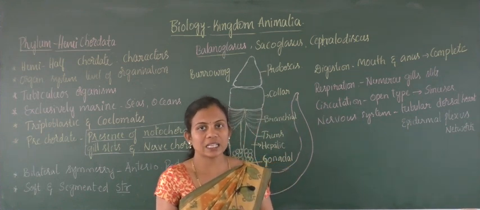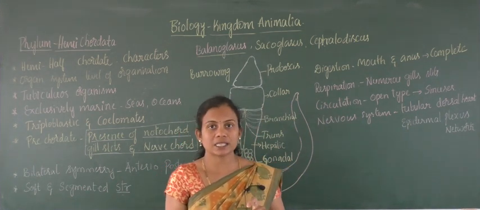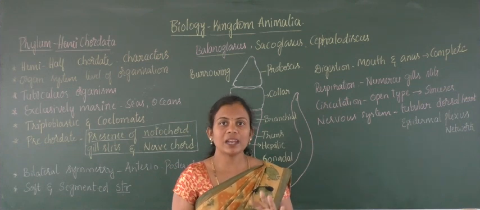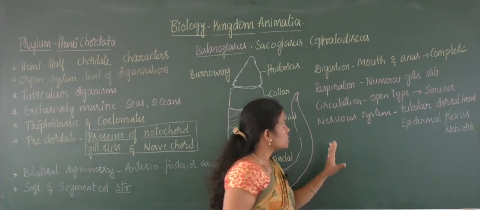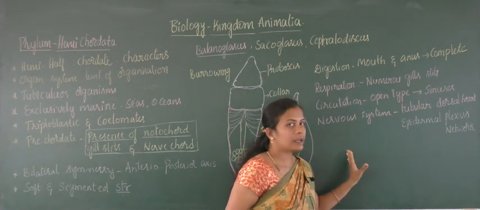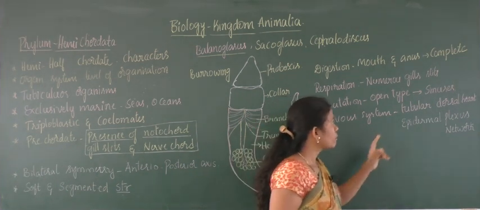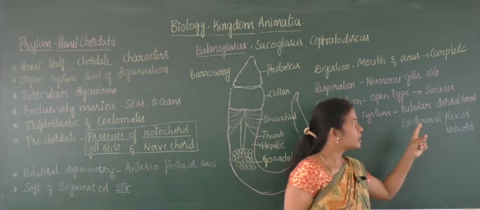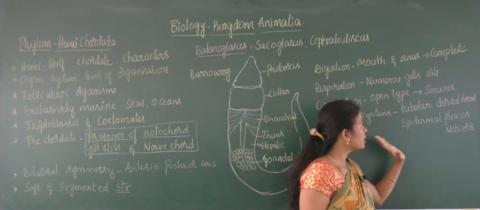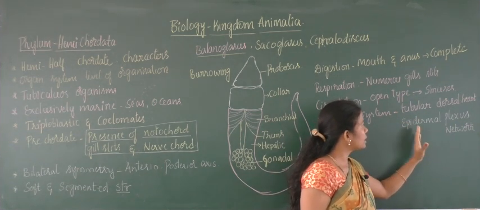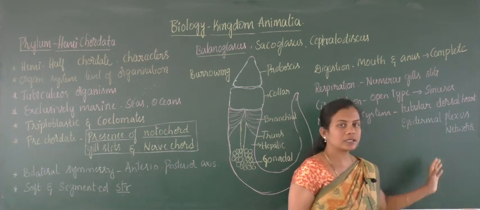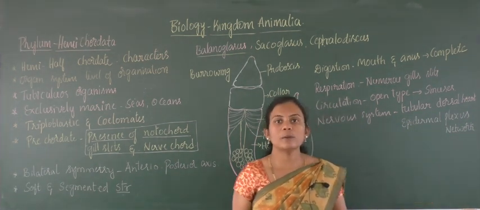So that is called the epidermal plexus. Here the nervous system is completely developed by the presence of one property of a chordate, that is the dorsal tubular arch, and another property of a non-chordate called the epidermal plexus. Here the plexus refers to network.